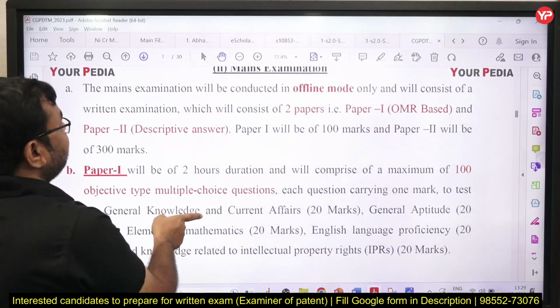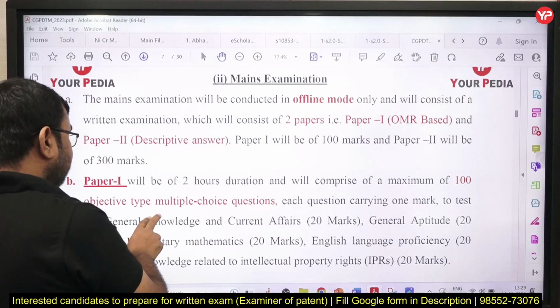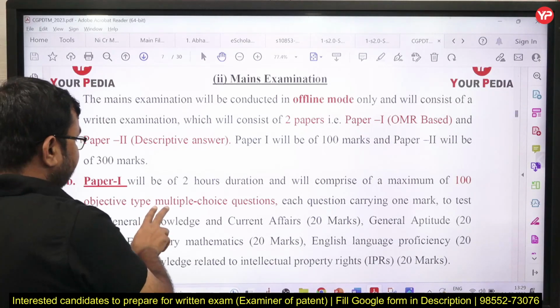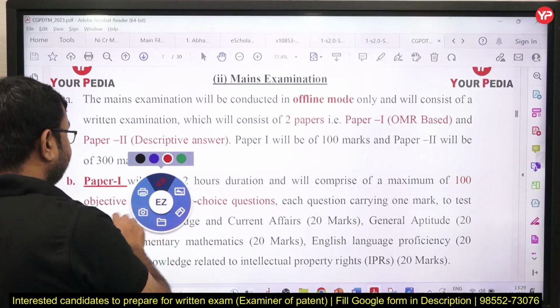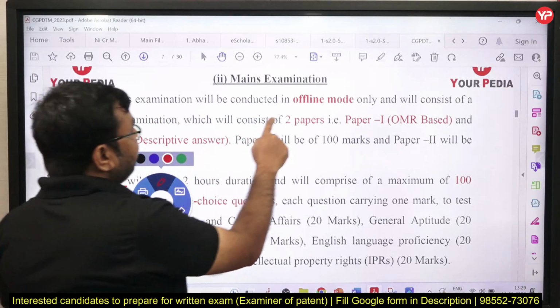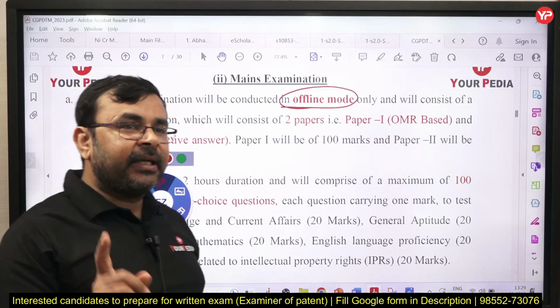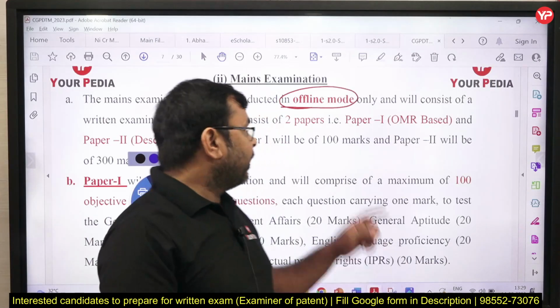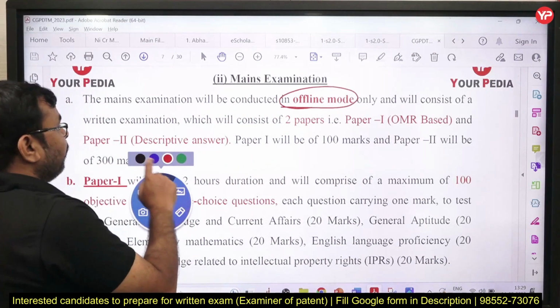Okay, let us see another thing, that is something about the mains exam. For those students who are selected for mains, you can see here the mains exam will be conducted in offline mode. The pre-exam will be conducted in online mode, but the mains exam will be conducted in offline mode, and it consists of two papers.